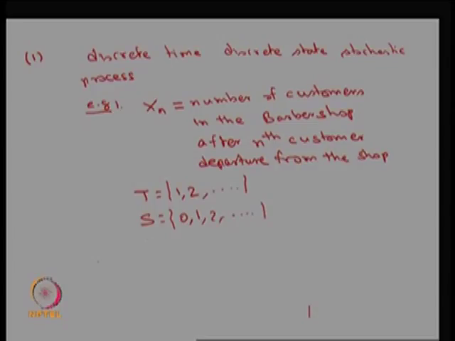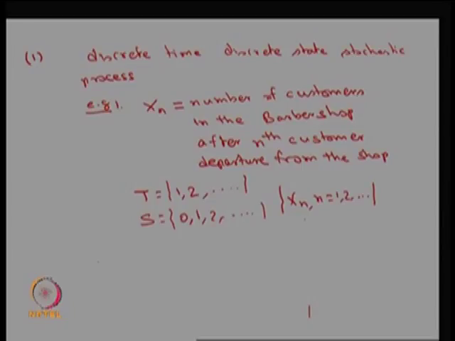So, capital S can be countably finite, or in this case I have made the assumption it is countably infinite. Therefore, capital T as well as S is going to be discrete. Therefore, the corresponding stochastic process X n for n equal to 1, 2 and so on is going to be a discrete time, discrete state stochastic process.